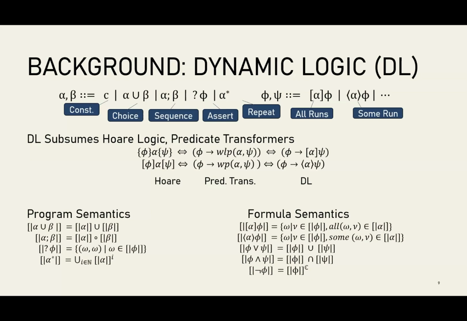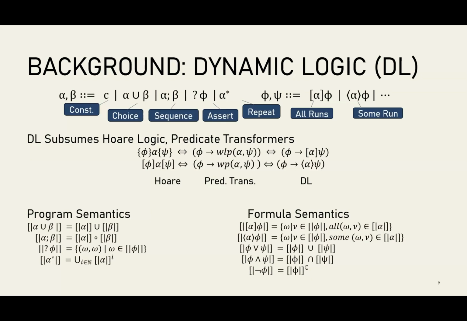And then once we have this basic programming language, we can come over and we have our formulas as well. We have all of the propositional operators too, but the box formula is going to be our focus today. It says for all possible behaviors of alpha, in the final state of alpha, the postcondition phi is true. And then diamond, which is the next paper, says there exists such a run.